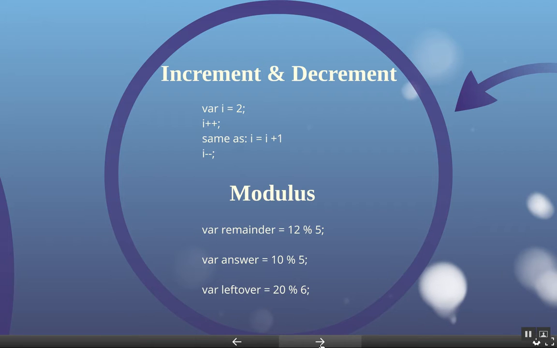So if we had 2 and we had i++ or i = i + 1, then we would end up with i being 3. And then we also have i--, which is the same as i = i - 1. So this is just a little shortcut method.